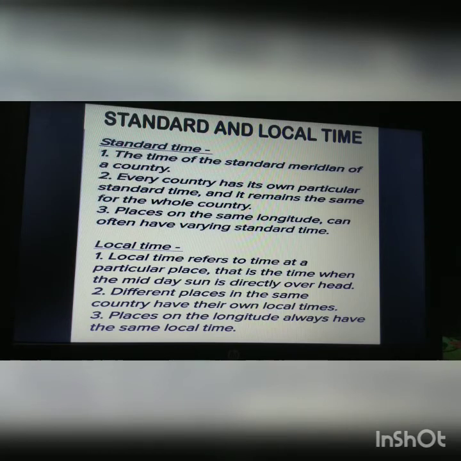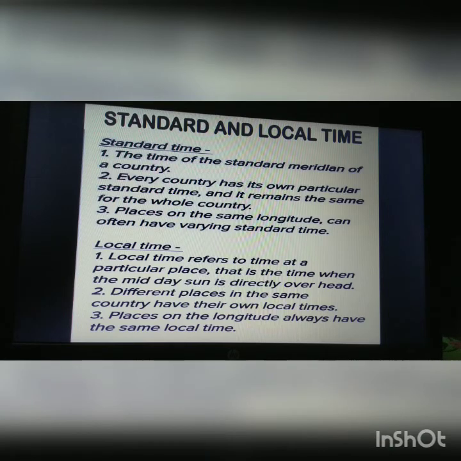Now come to the local time. Wherever you are, whichever longitude is passing through that particular place, that particular time is known as the local time. So local time refers to the time at a particular place, that is the time when the midday sun is directly overhead. Different places in the same country have their own local times. As I said, the sunset and sunrise of a place may differ, but the local time remains the same, while the variation of daylight and night may differ.